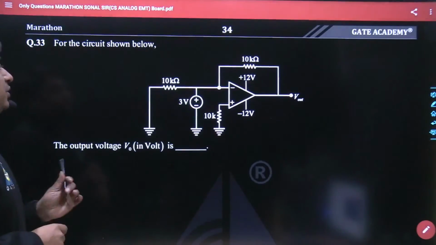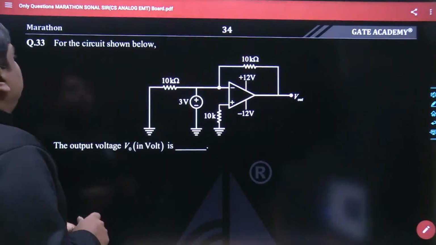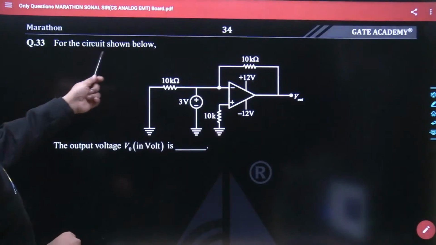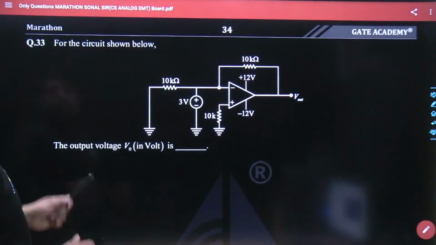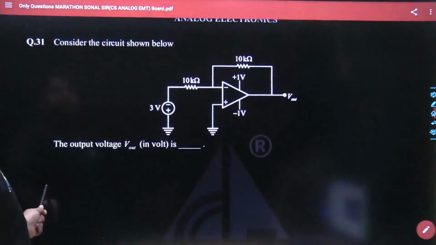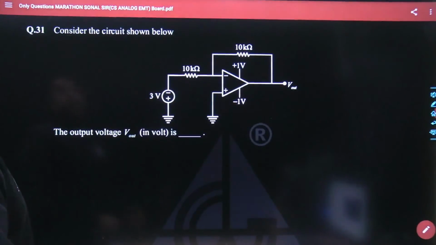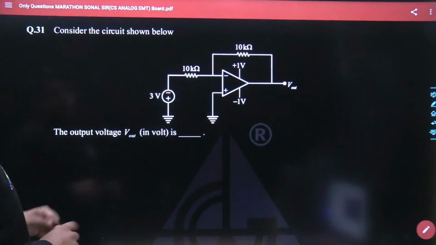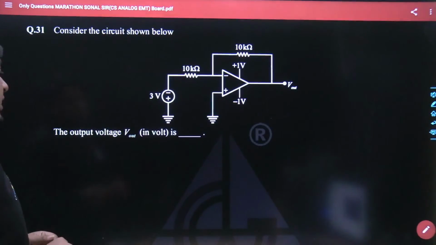Anyways, let me focus on the first question which had come in front of you. We had to start from question number one. Yes, this has been the first question of the day. Consider the circuit shown below. The output voltage V out in volt is.